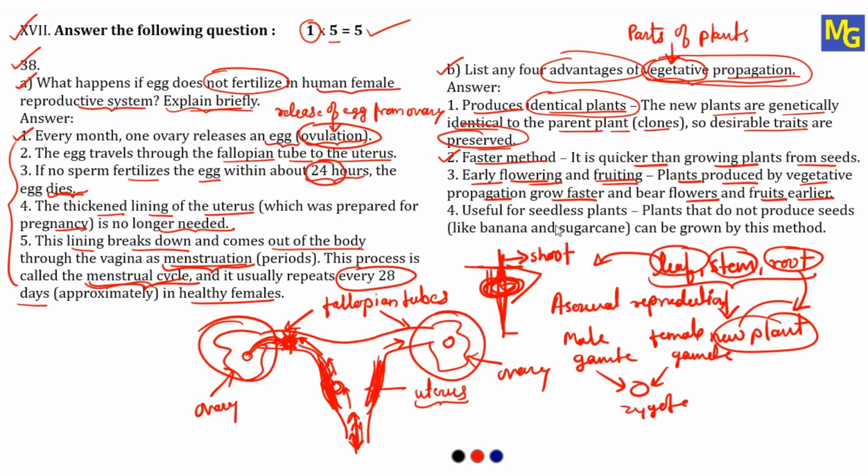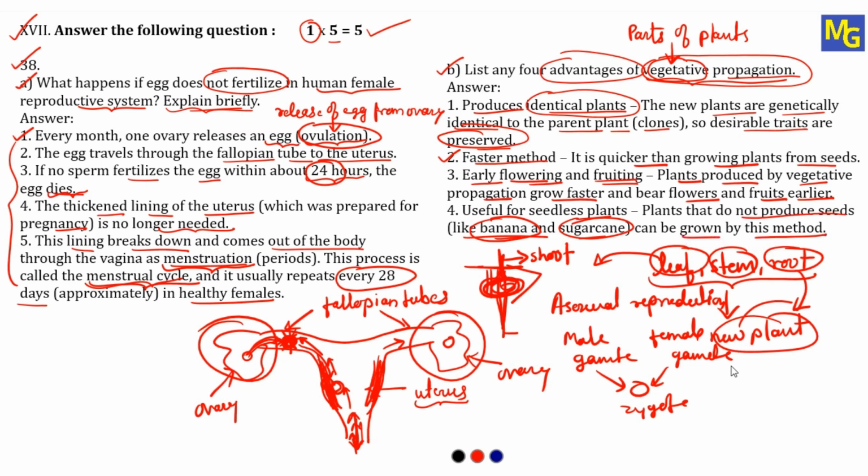Fourth point, useful for seedless plants, very important. There are some plants like banana and sugarcane that will not produce any seeds. In these plants, this method is an advantage. Why? Because for banana and sugarcane, by using the stem itself, we can grow another banana or sugarcane plant. If this method was not there, growing banana and sugarcane would be difficult. But because of this, nowadays we can still see banana and sugarcane plants. So plants that do not produce seeds can grow by this method.